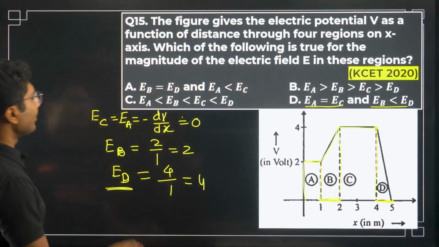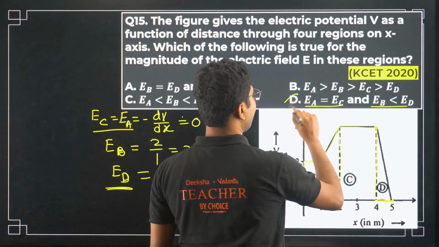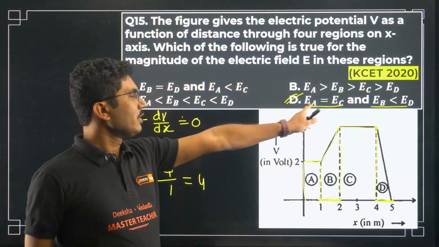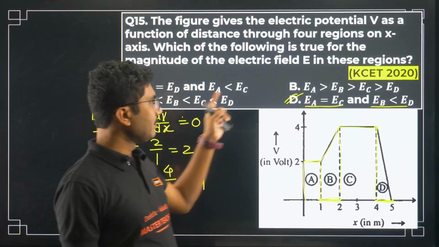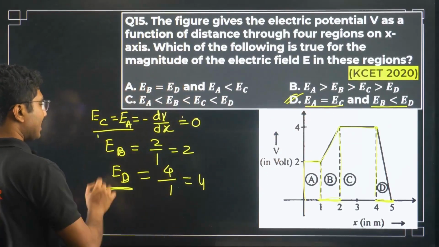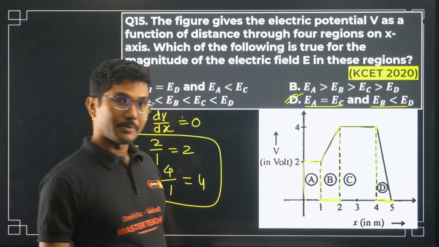If you have figured out the first point, you could have answered this question easily, because there is no trick in these options. Options are straightforward. EA must be equal to EC, so you could have answered it even without knowing the relation between EB and ED. This type of question also comes in KCET.